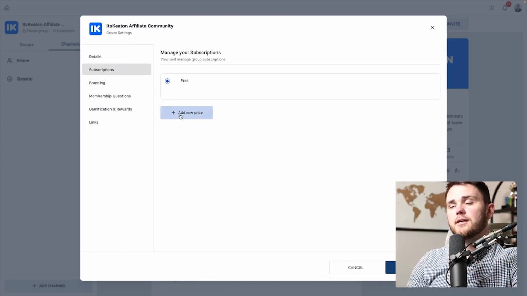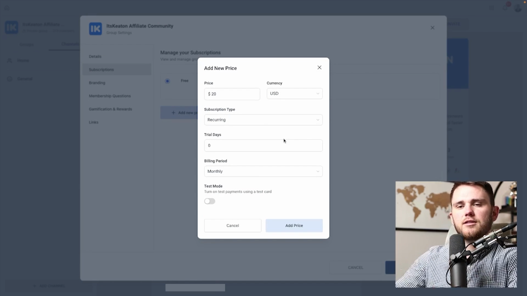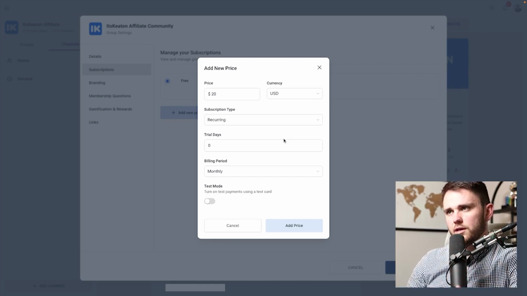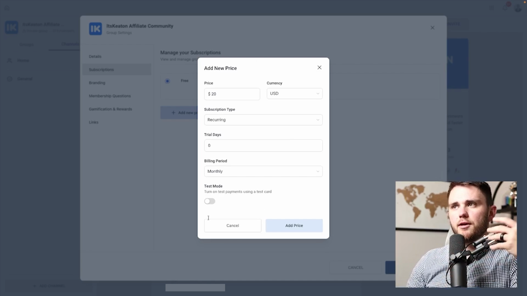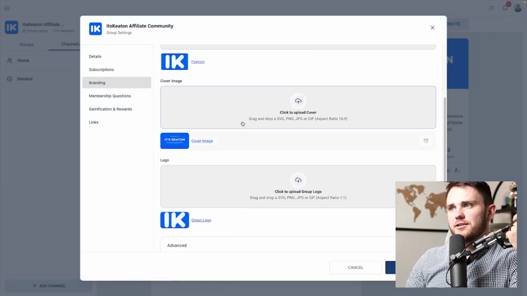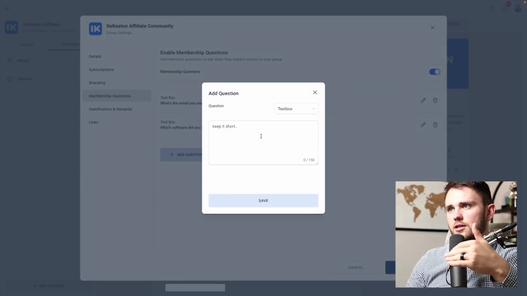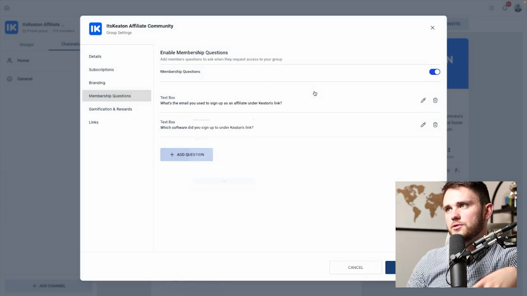I can go ahead and add prices for subscriptions here, which is very cool. I personally bill separately and then just give them access to the community because I bill weekly instead of monthly or annually here. But this is pretty cool because you can tie it directly to the community. Although again, you could do that through the workflow builder as I'm doing. Branding, you can set your logos, everything. Membership questions, you can ask before people come on board. You can add those questions here and make them a single select or a multiple select here.